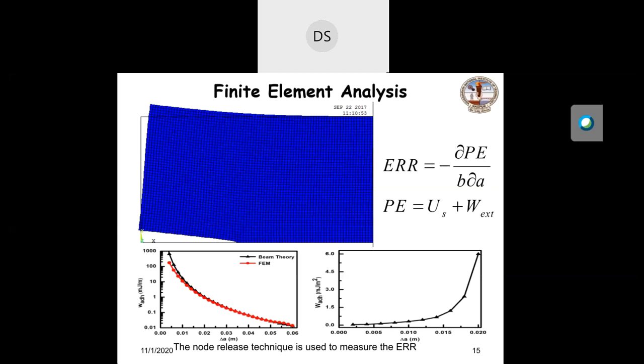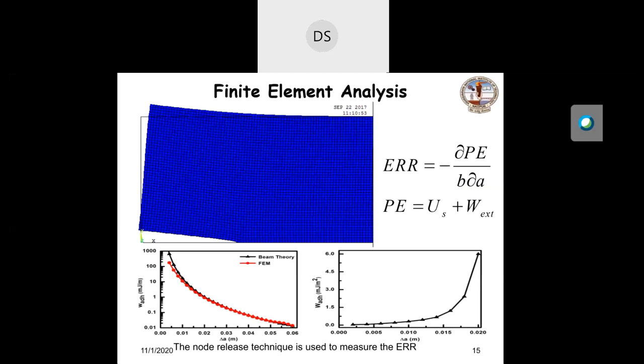So this explains why a material under the application of a constant force fails suddenly, and in case of constant displacement, it fails gradually. It's because of how the strain energy of the body interacts with the crack propagation. And this can be explained using the concept of fracture mechanics.